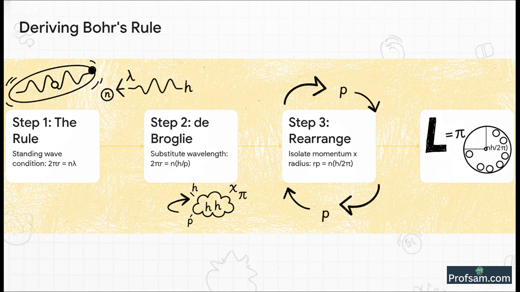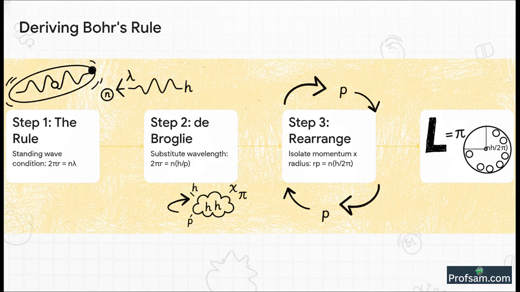Step 1, our main condition. The circumference of the orbit, which is 2 pi r, must be equal to a whole number n times the wavelength, lambda. Simple. Step 2, now we substitute. We know from de Broglie that lambda is just h divided by p. So let's put that in. We get 2 pi r equals n times h by p.